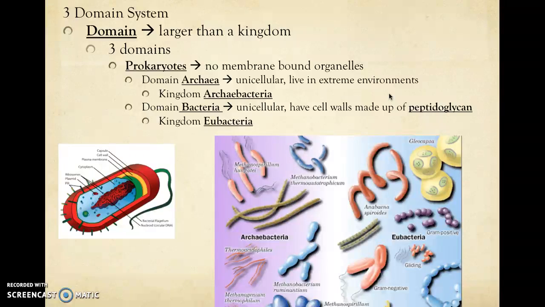The second domain is the domain Bacteria. And these guys are unicellular, and they have cell walls made up of a starch, a carbohydrate called peptidoglycan. These are the bacteria that you think about when you think of bacteria. So when we did our antibiotic resistance lab, we're talking about these types of bacteria. And there's only one kingdom under the domain Bacteria, and that is the kingdom Eubacteria. The prefix Eu means true, so these are our true bacteria.